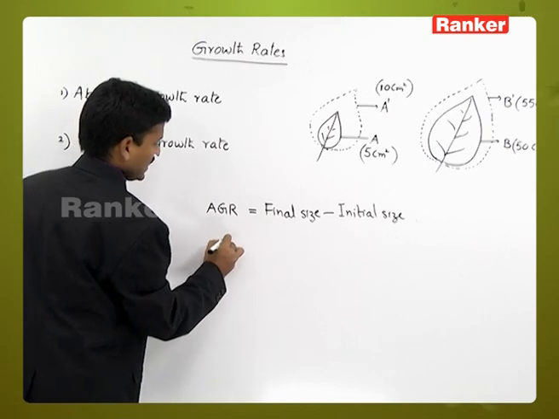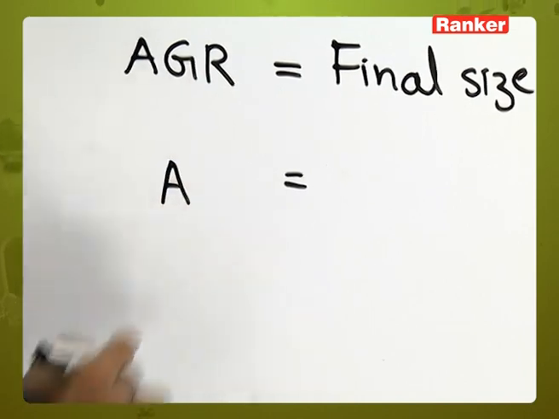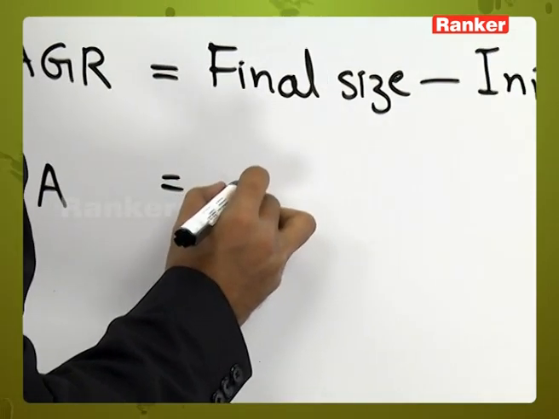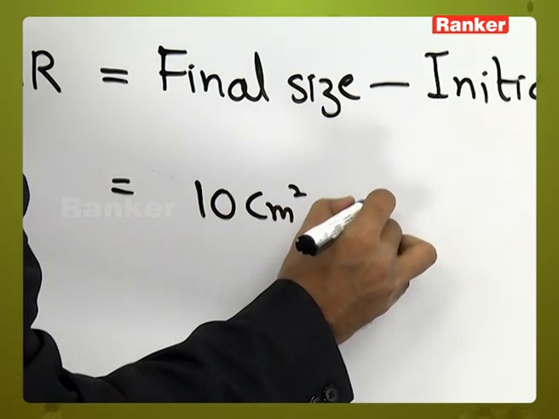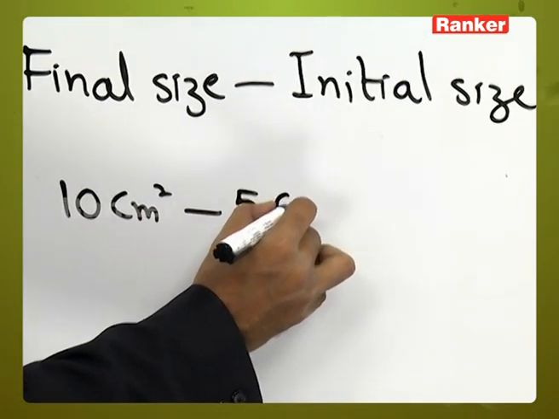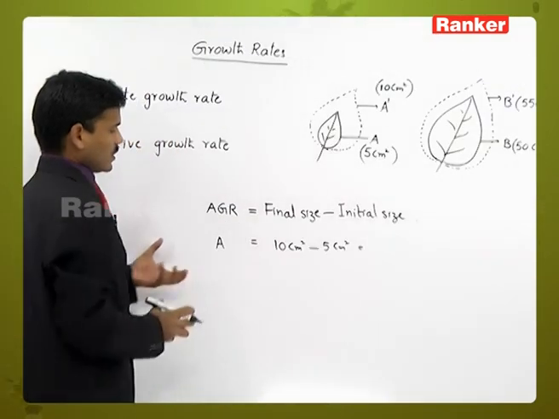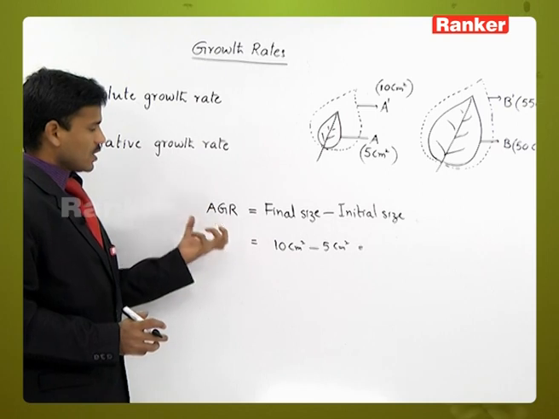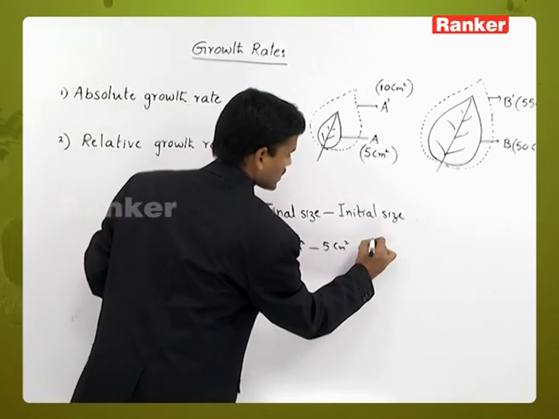So first leaf, A leaf, your final size is 10 centimeter square minus your initial size is 5 centimeter square. So the growth here, how much growth occurred, or what is the absolute growth rate in A leaf? That is 5 centimeter square only.